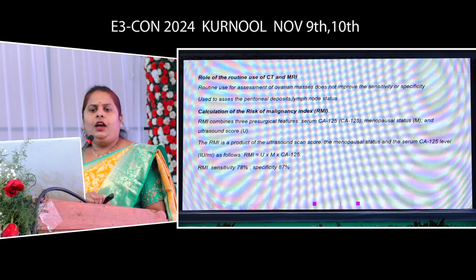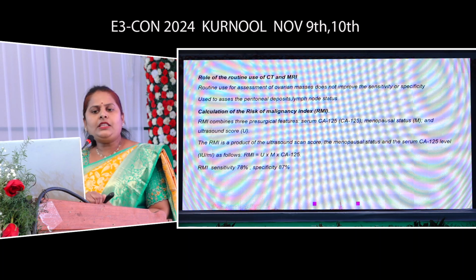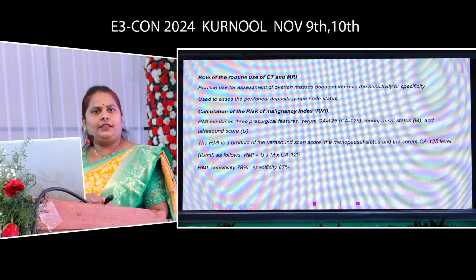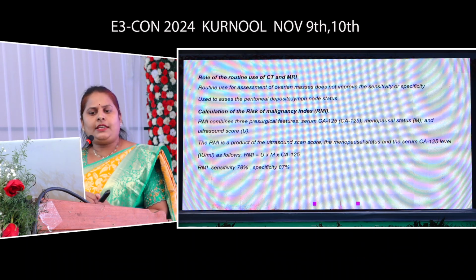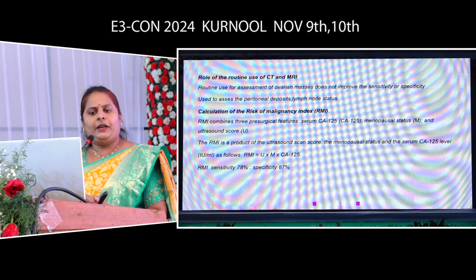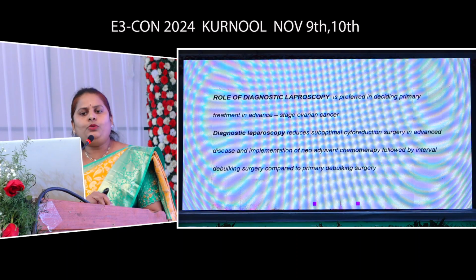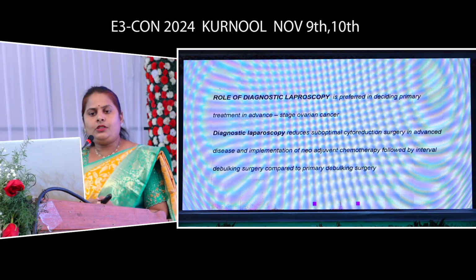There is a calculation to assess the risk of malignancy, that is the RMI index. What is this RMI index? This combines 3 pre-surgical features: CA125 levels, menopausal status and ultrasound score. RMI is a product of ultrasound score, menopausal status and CA125 level. Any level more than 200 is significant. RMI has a sensitivity of 78% and specificity of 87%. A combined approach, that is ultrasound, clinical and menopausal status, will give a more conclusive diagnosis of malignancy.